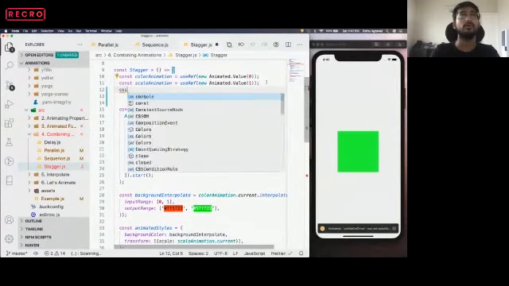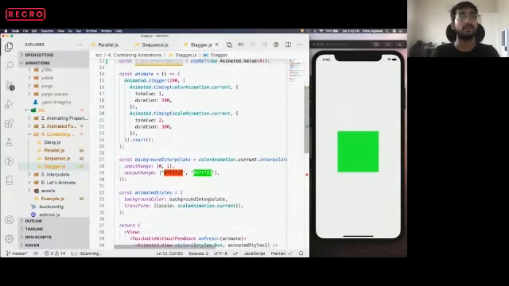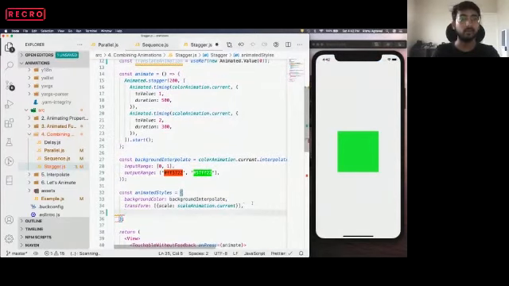Okay, we will create a translate animation of useRef value. So we want to translate from 0 to, let's say, some value. Now to our animated style, we want to add this translate.